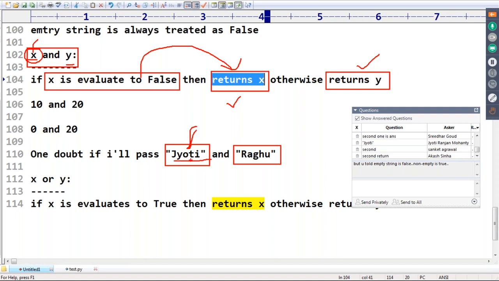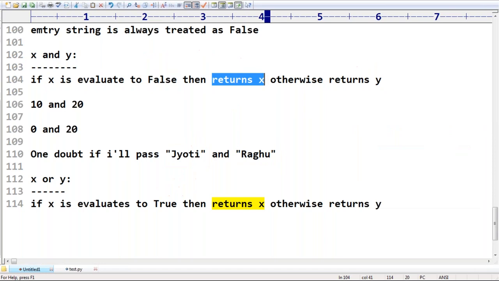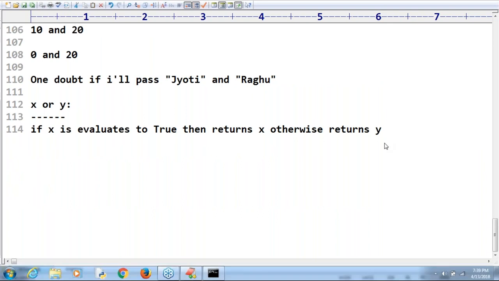Jyoti means it is not false. If it is not false, then I have to return the second one. That's why we are getting the answer as Raghu. Getting it, Jyotiranjan? Okay. Thank you. Now, just observe that x evaluates to true.